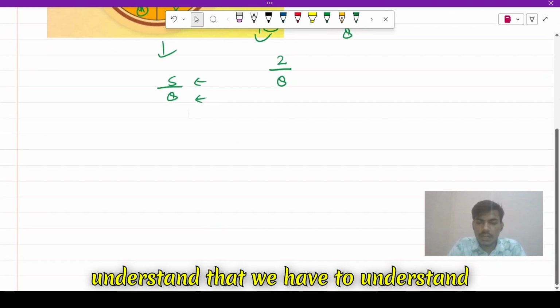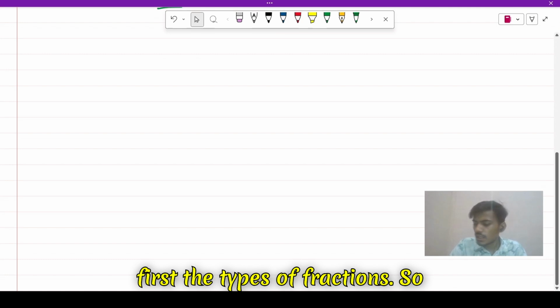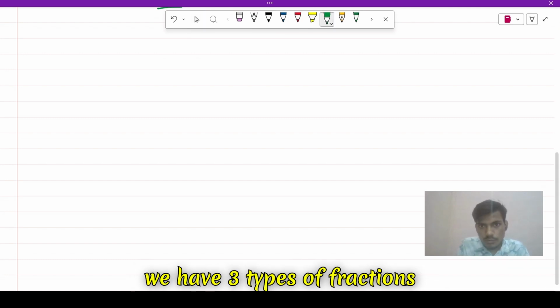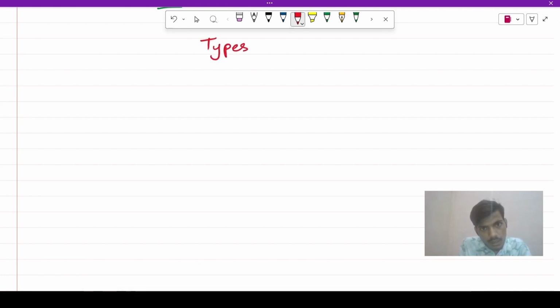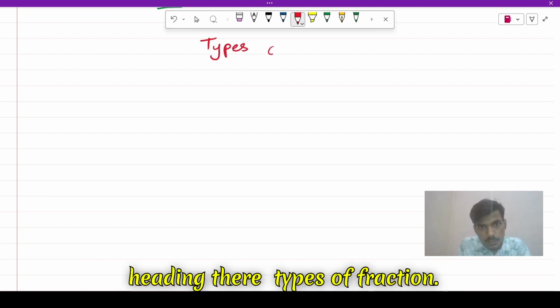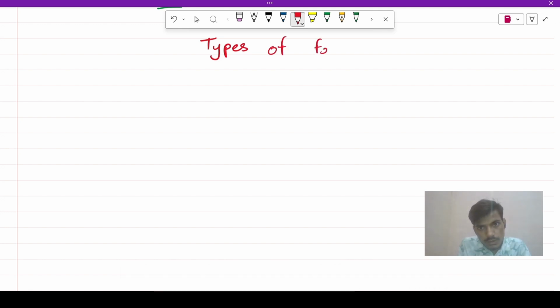To understand that, we first have to understand the types of fractions. We have three types of fractions. First, let's understand them. Let me add a heading there: types of fraction.